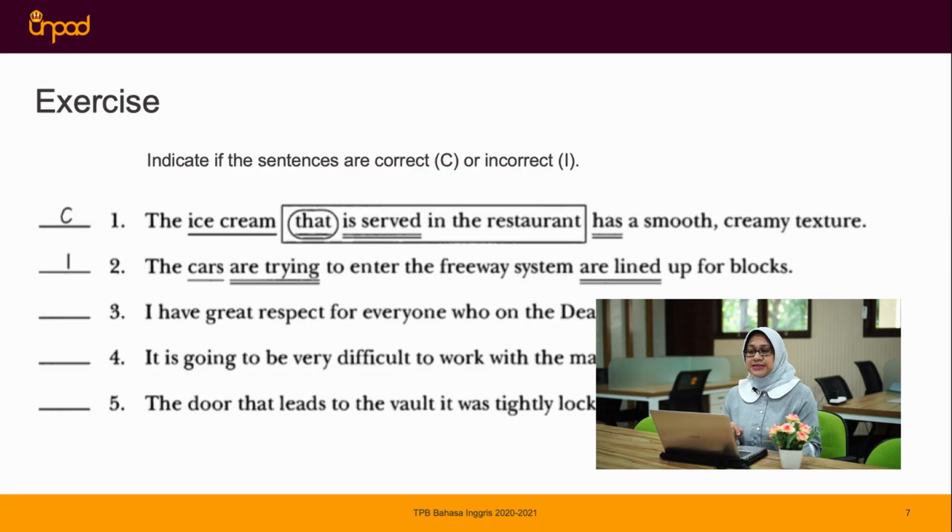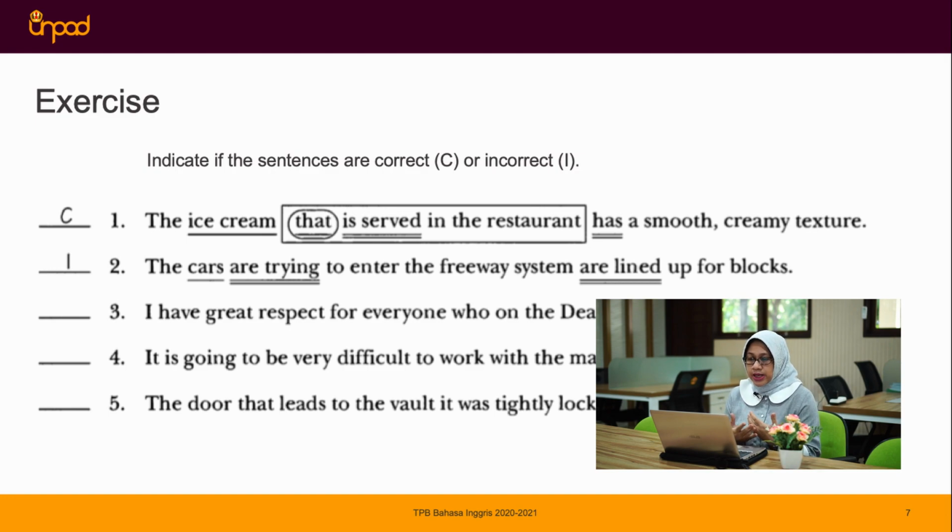Now we're going to answer the questions in the exercise, right? Indicate if the sentences are correct or incorrect. The instructions are the same as the previous exercise that you have conducted before. I'm going to explain number 1 and number 2. Number 1: The ice cream that is served in the restaurant has a smooth, creamy texture.